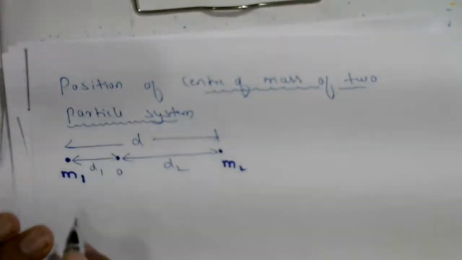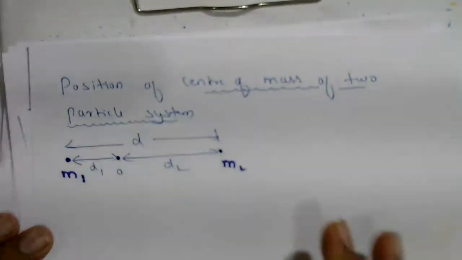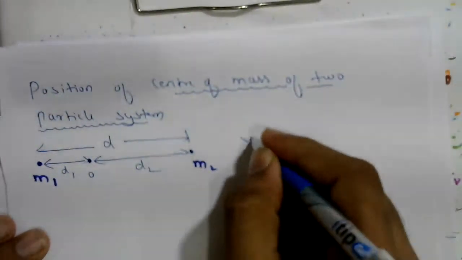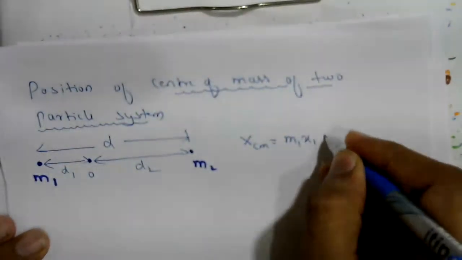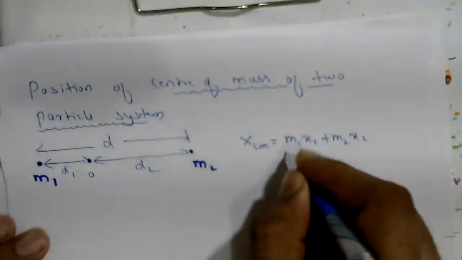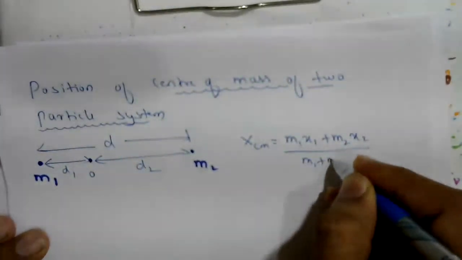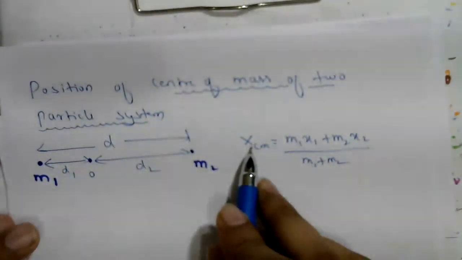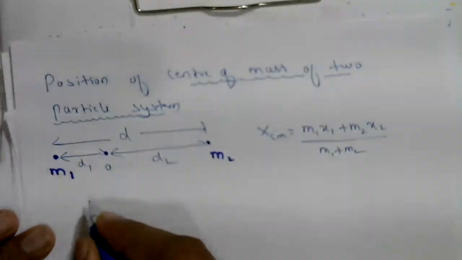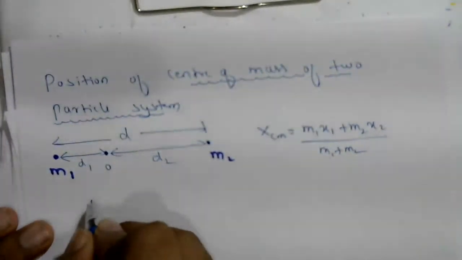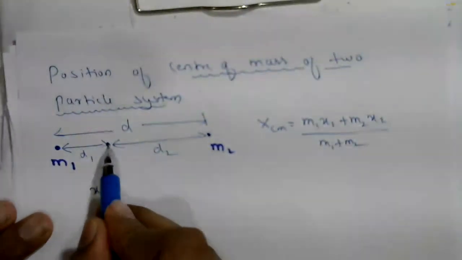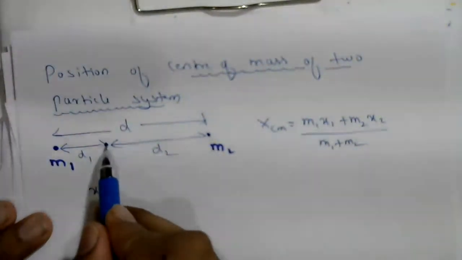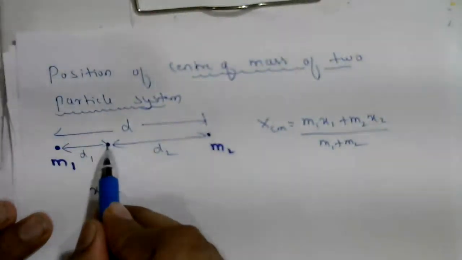We know that the center of mass lies on the x-axis. We can write xcm = (m1 x1 + m2 x2)/(m1 + m2). I assume that the center of mass lies at origin, which is our reference point.